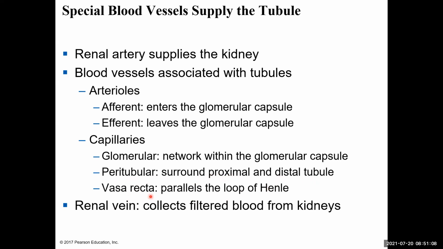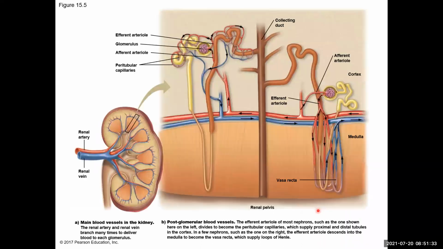The vasorecta capillaries run parallel with the loop of Henle. Right? So this allows for water and solute exchange with these areas of the nephron and the blood supply. Okay? And then the renal vein collects the filtered blood from the kidneys and carries it back through the circulatory system.